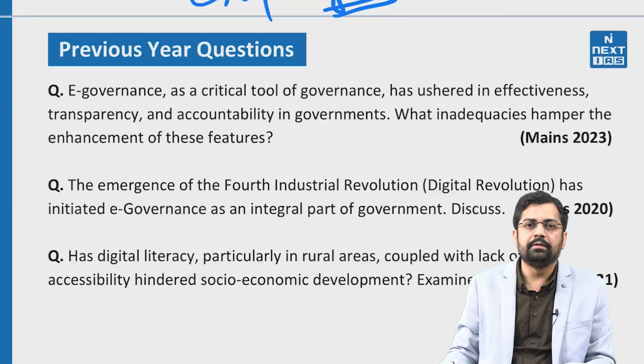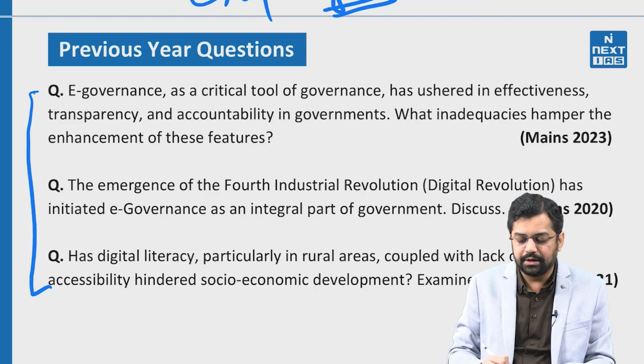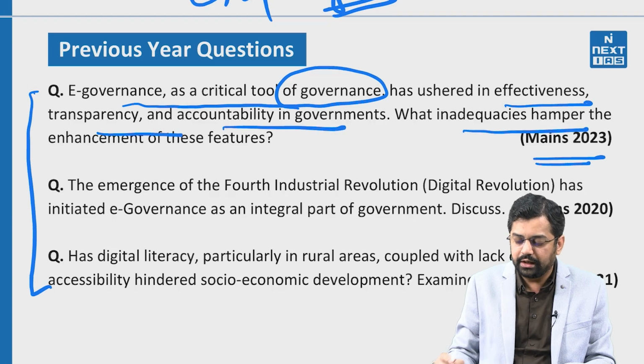As I said, as e-governance is a theme of our GS paper 2, we can also see some of the previous year questions, and I will come back to these questions after I discuss this particular article. This will give you a glimpse of what kind of questions based on this e-governance theme can be asked. Firstly, a question asked in mains 2023: e-governance as a critical tool of governance with effectiveness, transparency and accountability in government. What inadequacies hamper the enforcement of these features?